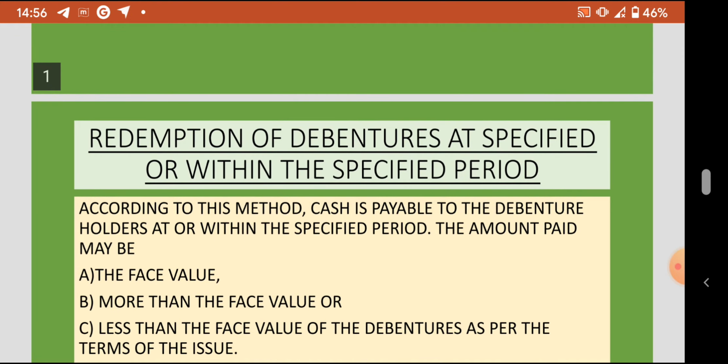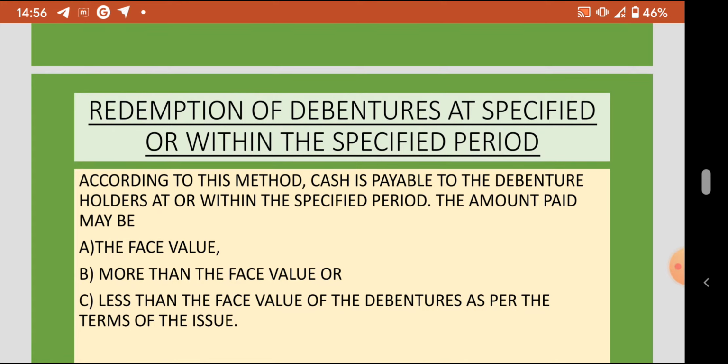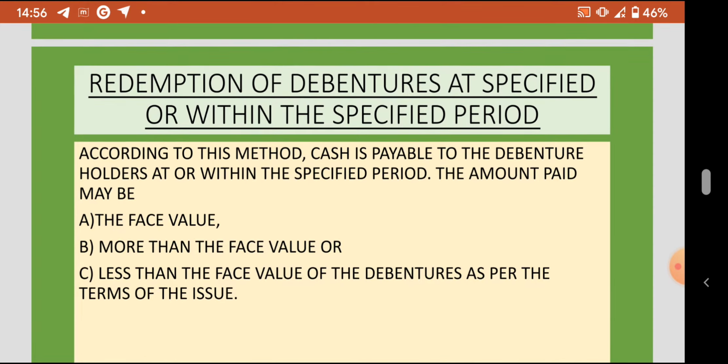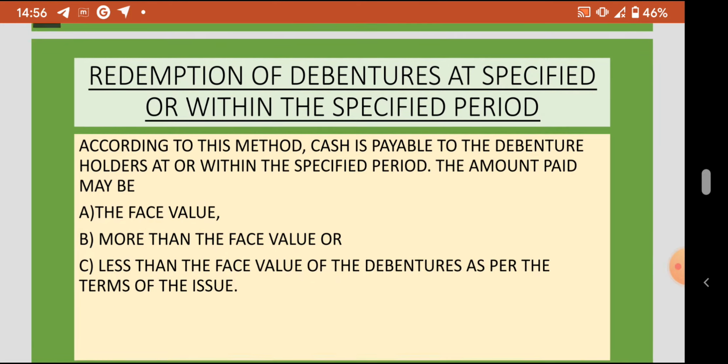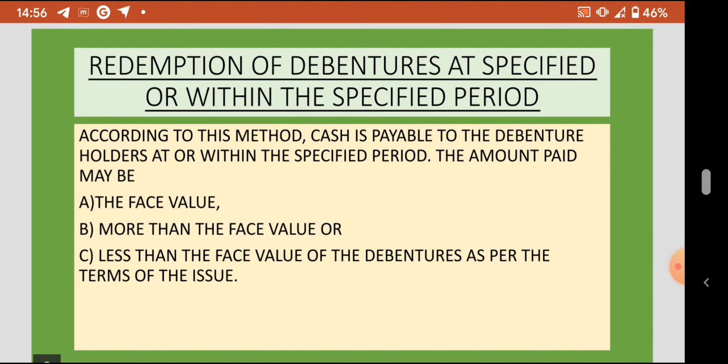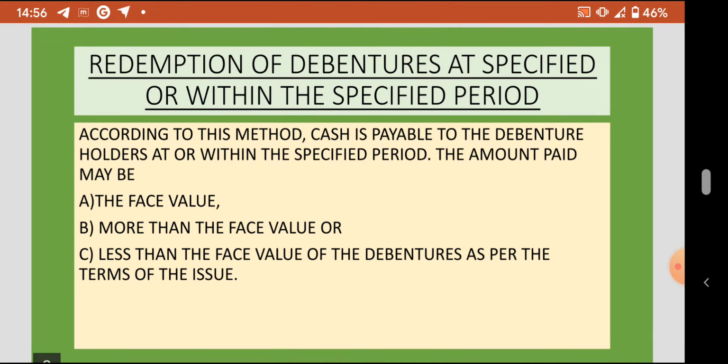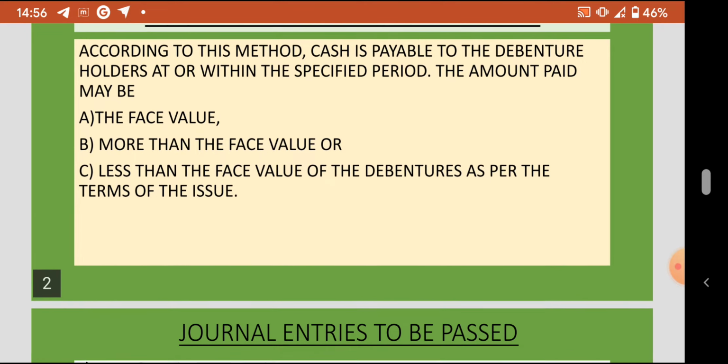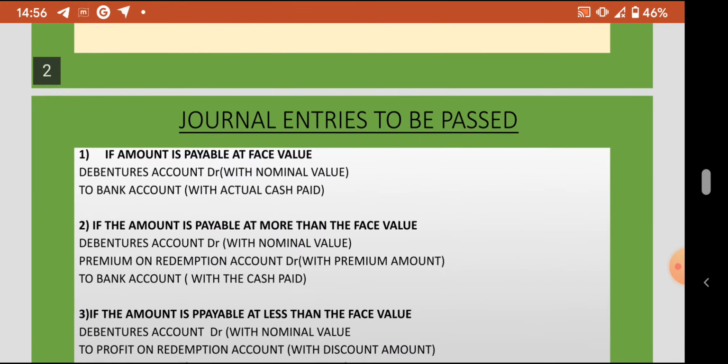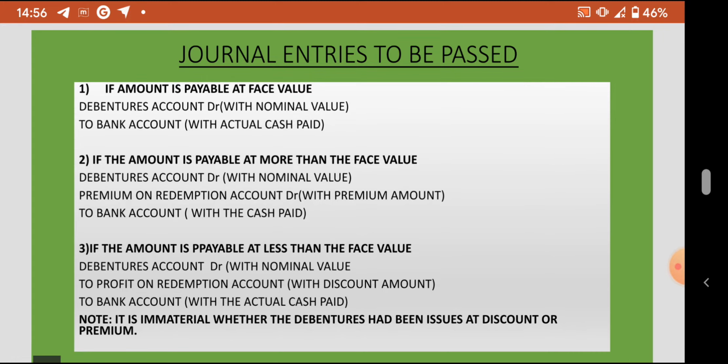In this video we will discuss redemption of debentures at or within the specified period. According to this method, cash is payable to the debenture holders at or within the specified period. The amount paid may be the face value, or more than the face value, or less than the face value of the debentures as per the terms of the issue. Let us see what journal entries are to be passed.